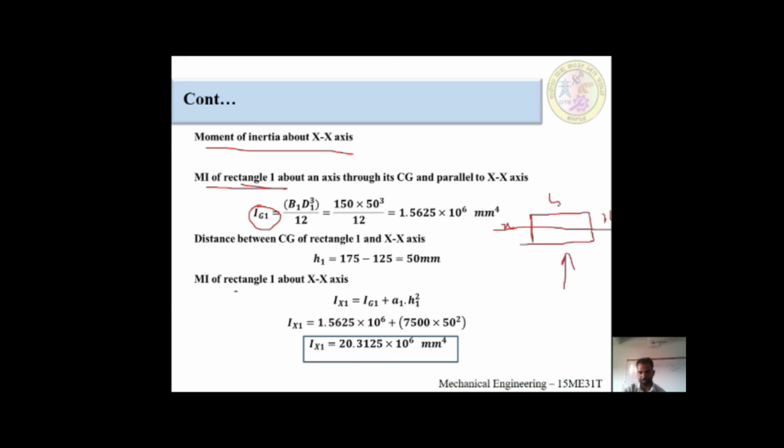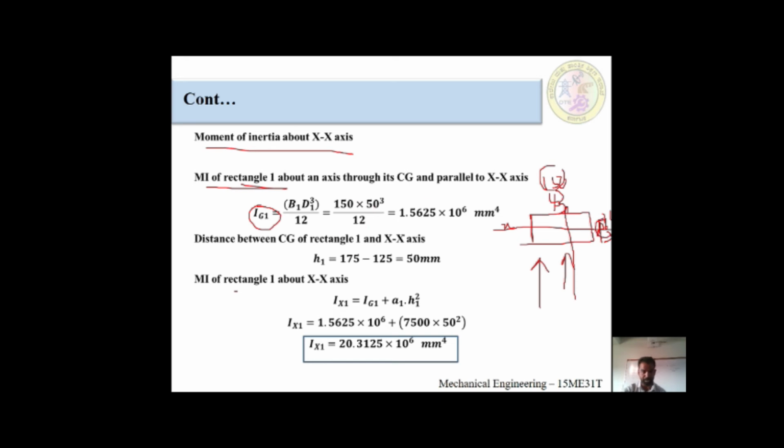Looking from here, this is B and this is D. The formula, since the x-axis is seen from this side, is first B, then D: B D cube divided by 12. We studied that formula in session 1 of the center of gravity and moment of inertia problem. B is the first component, 150 millimeter, and the web is 50 millimeter. First we look at 150, second at 50: 150 into 50 cube divided by 12.